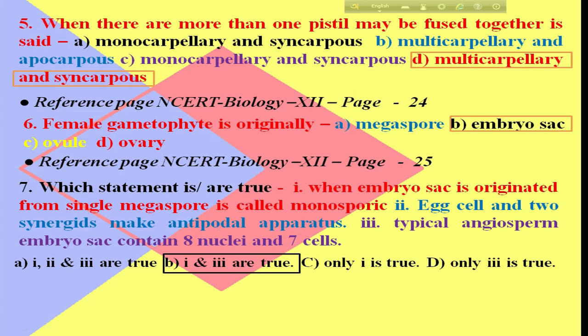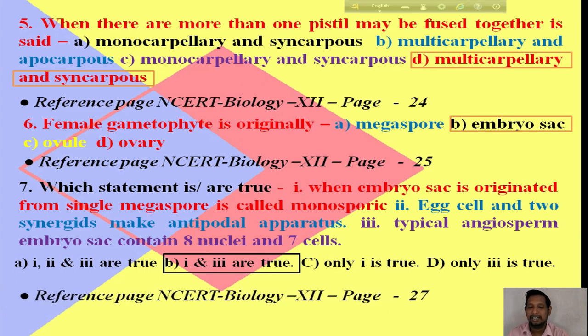A typical angiosperm embryo sac contains 8 nuclei and 7 cells. It is the right statement. Okay guys, have you understood? For more reference, you can see NCERT Biology for class 12 page number 27.